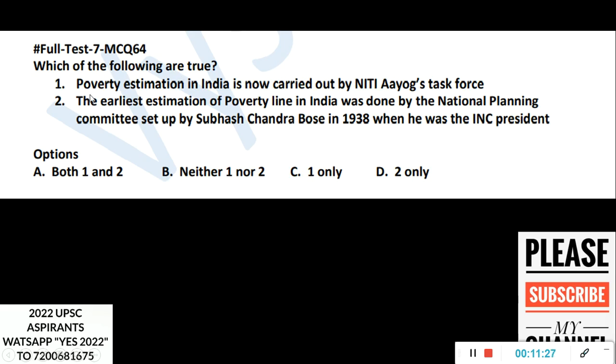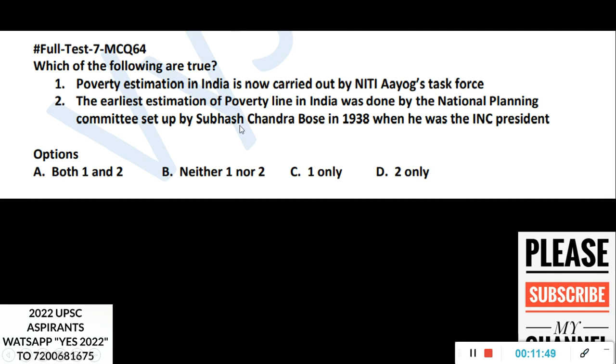Which of the following are true? This is a very good question. Poverty estimation in India is now carried out by Niti Aayog's task force. Then, early estimation of poverty line in India was done by the National Planning Committee set up by Subhash Chandra Bose in 1938 when he was the INC president. So here, if you see, statements are true. One is true, and for the second one, this portion is true, but it is not the earliest estimation of poverty. Before that itself, there was one.